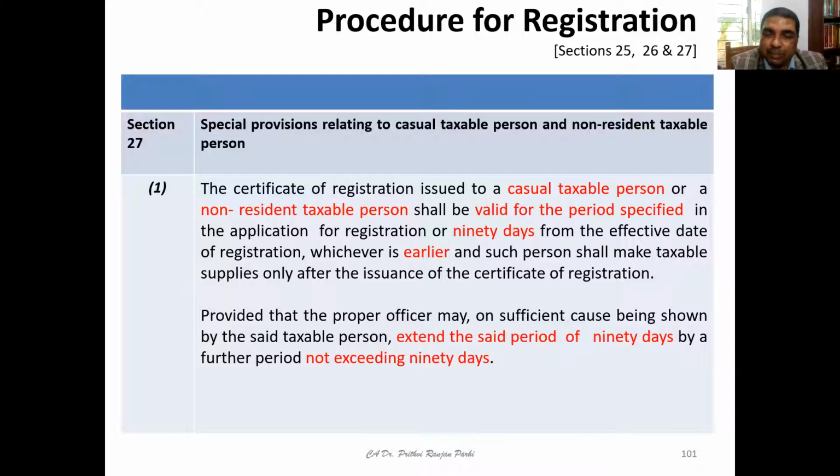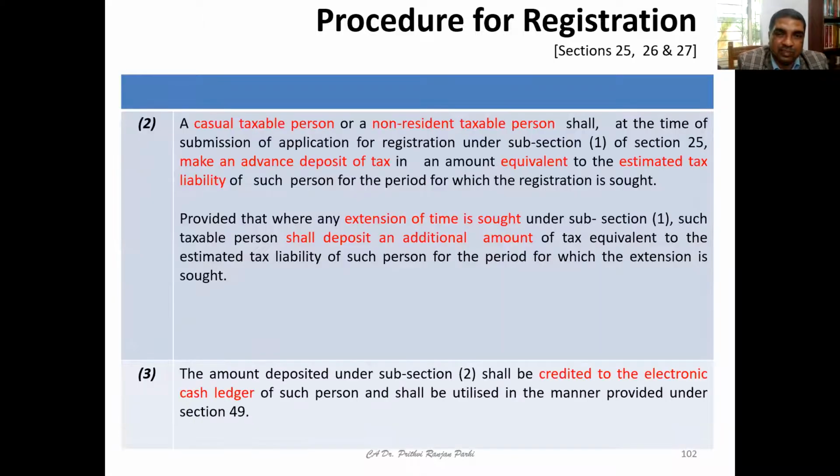And this period of 90 days, of course, can be extended. The proper officer may, on sufficient cause being shown by a taxable person, extend the said period of 90 days by a further period not exceeding 90 days. That means for another 90 days it can be extended. Now, one more concept.